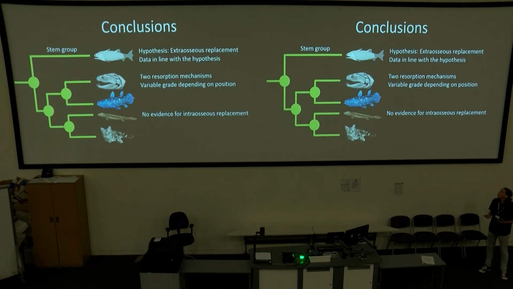So concluding, in Onychodus, there are two different types of resorption mechanisms, and there's a variable grade of resorption depending on the position of the teeth on the jaw. And in Tiktaalik, there is no evidence for an intra-osseous replacement. So likely extra-osseous replacement is indeed the basal condition of tooth replacement in the sarcopterygians.